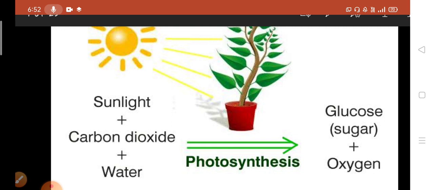Understood, students? Here glucose means a product of a plant, that may be fruit, vegetable, or anything.